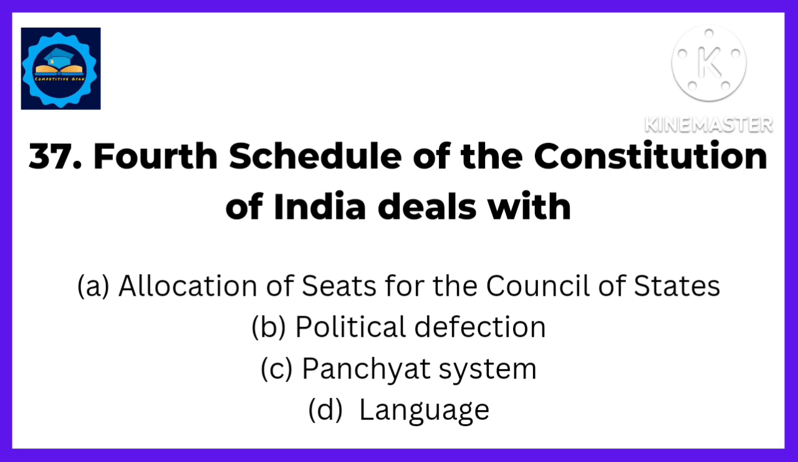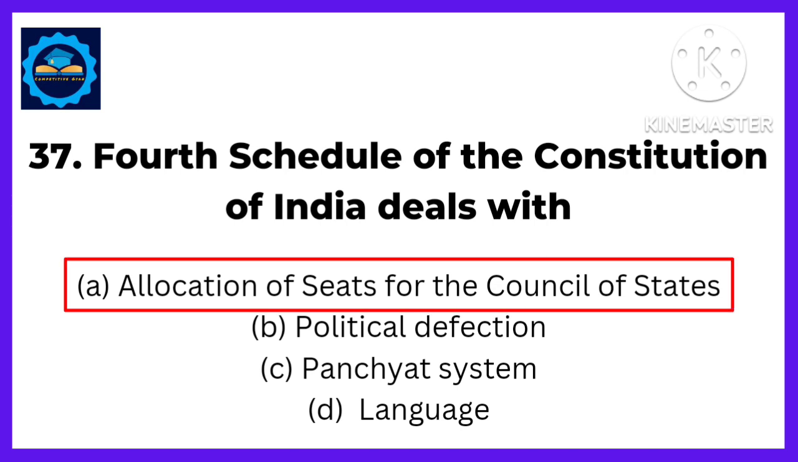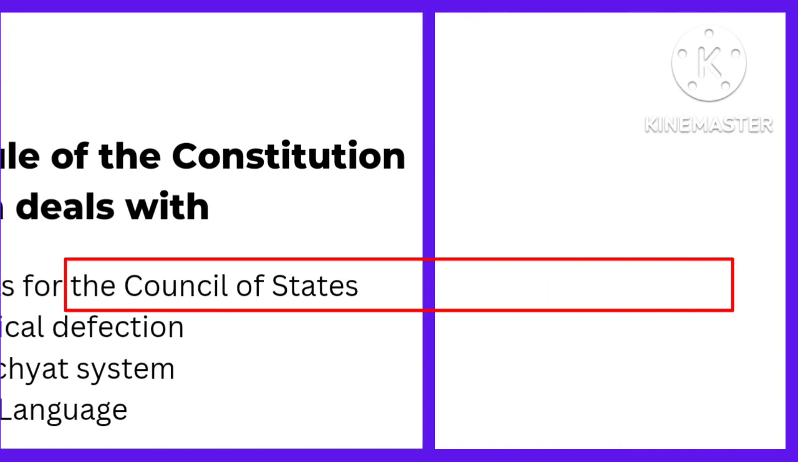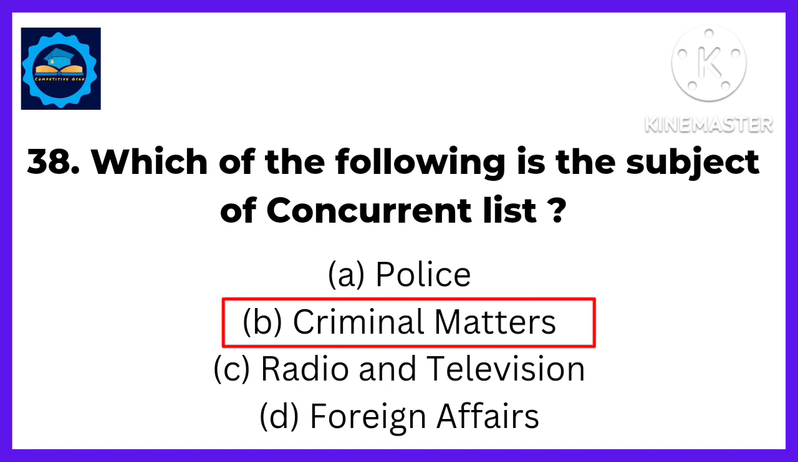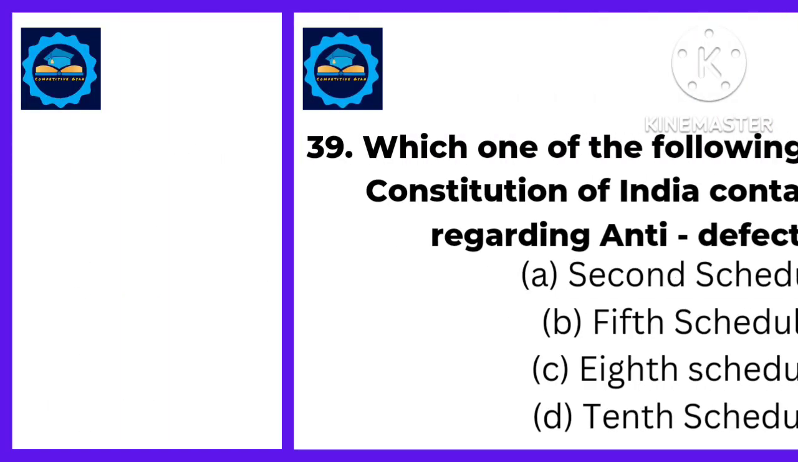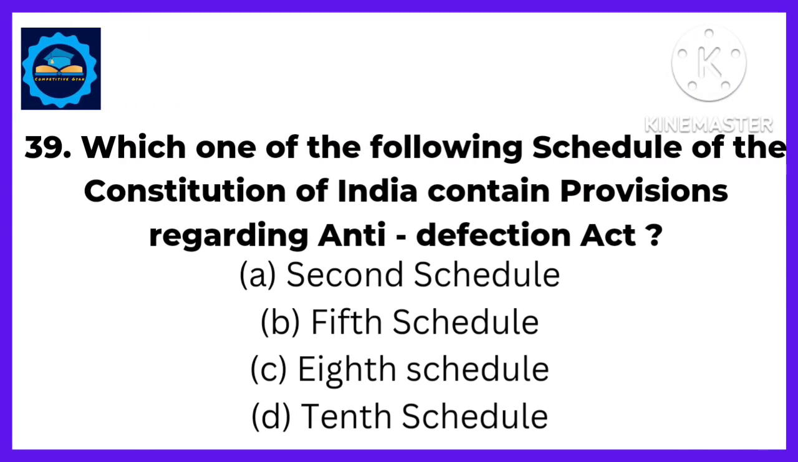Next, the fourth schedule of the Constitution of India deals with. Answer: allocation of seats for the Council of States or Rajya Sabha. Next, which of the following is the subject of the concurrent list? Answer: criminal matters are the subject of the concurrent list. Next, which schedule of the Constitution of India contains provisions regarding the Anti-Defection Act? Answer: the 10th schedule.